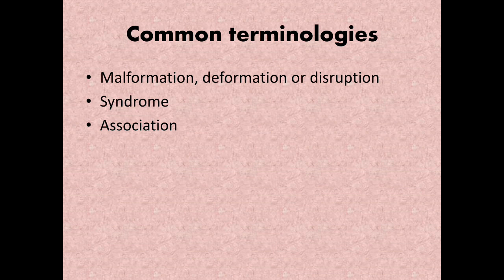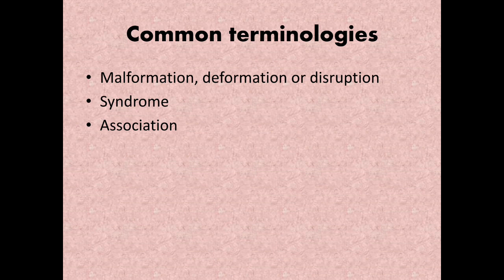Something in the oral cavity, something in the esophagus, and something in the bones of the hand. So it is not by chance it has occurred. They occur frequently together, but unlike a syndrome, there is no predictable pattern. It just occurs together, but it is not like if this is there, this is there.